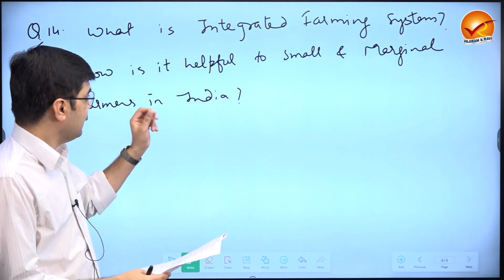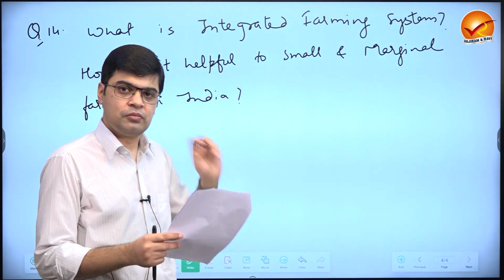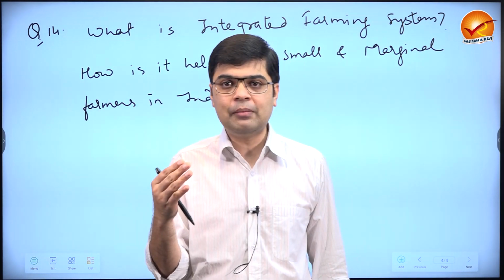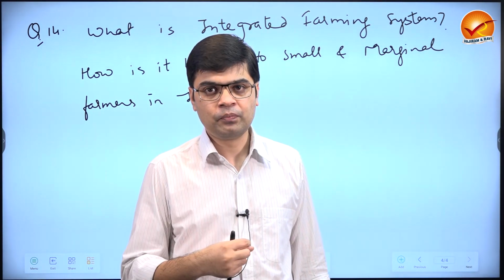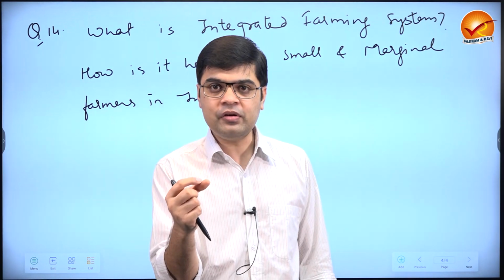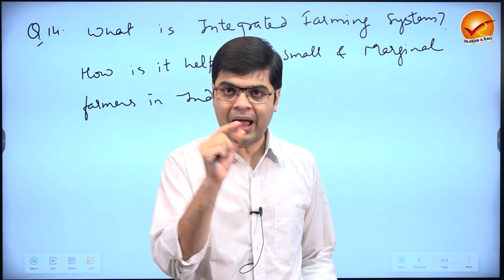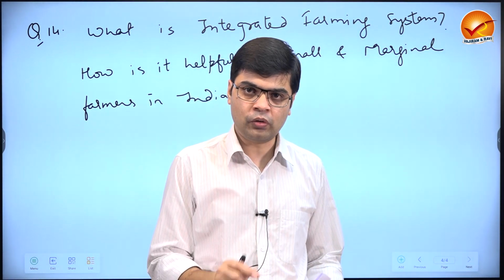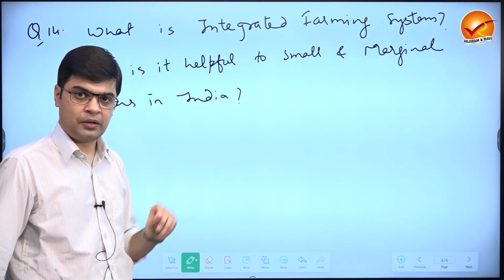Second, small and marginal farmers are facing certain problems. Only when I face certain problems which I'm not able to solve by myself, I would need somebody's help. So the assumption is that small and marginal farmers are facing certain problems, they need some help, and the integrated farming system can help the small and marginal farmers here. This is the second part of the question, the basic assumption of the examiner.